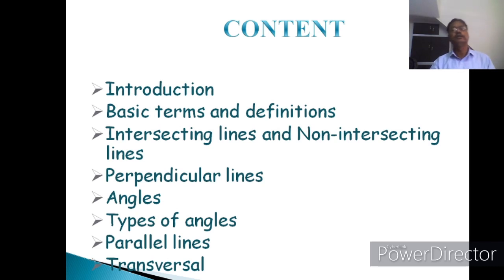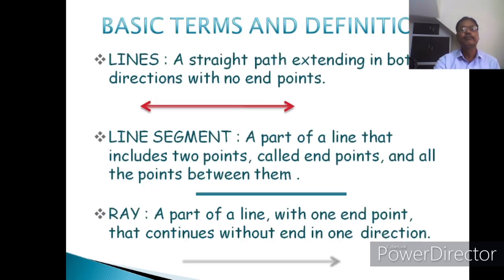So children, before starting the lesson, first of all we shall see some slides. Basic terms and definitions. Lines. About lines we have already studied in earlier classes and earlier chapter also.